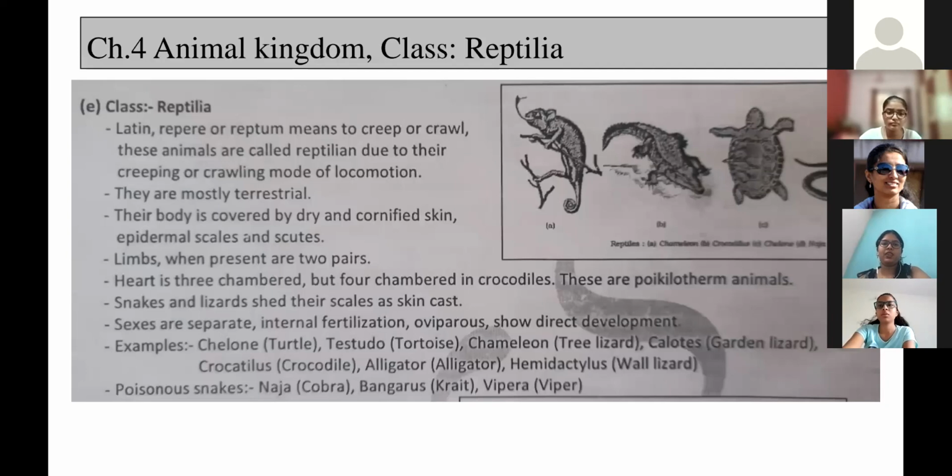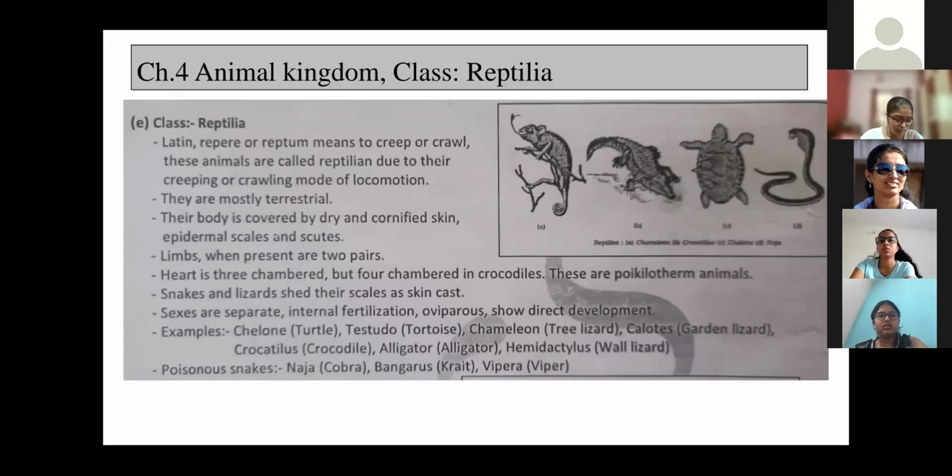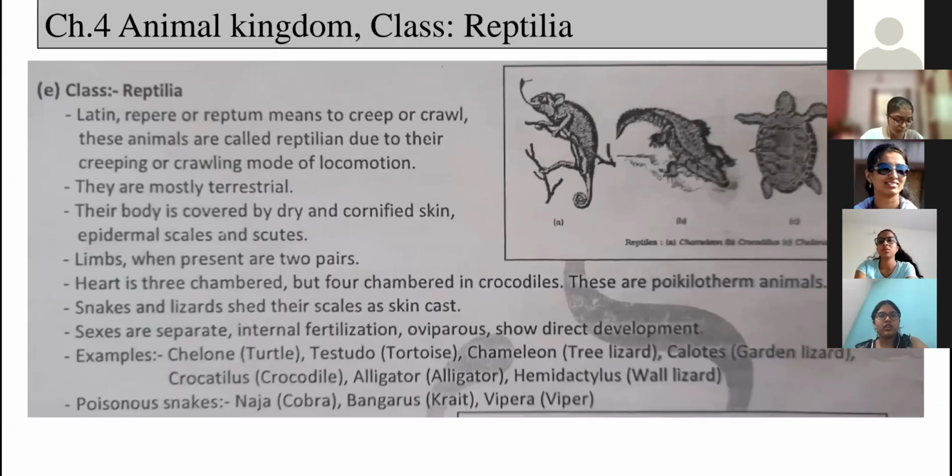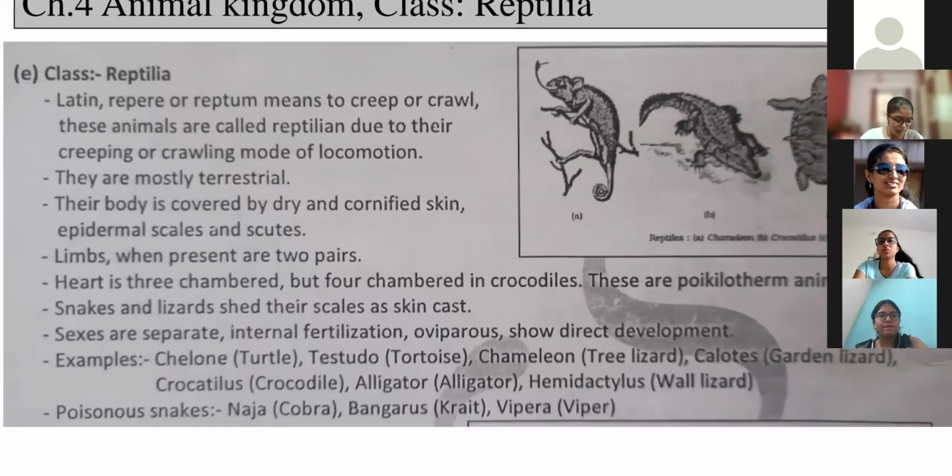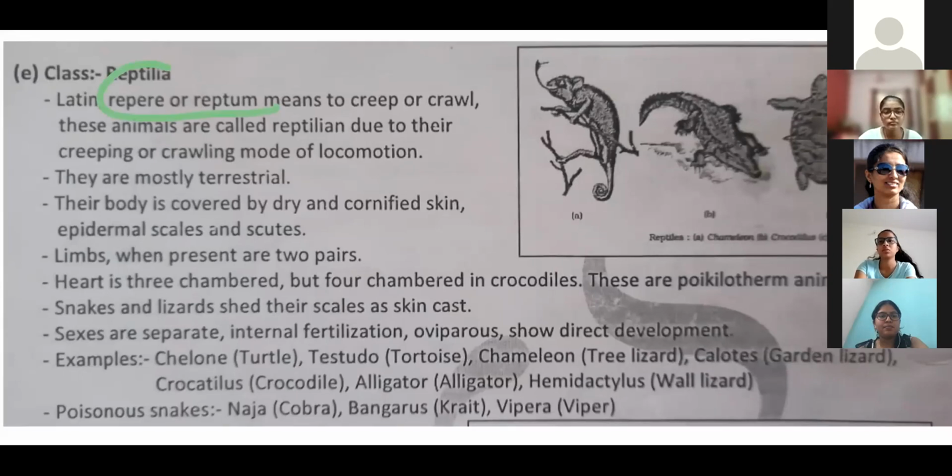Last time we discussed class Amphibia that belongs to subphylum Vertebrata. Now we are going to discuss class Reptilia, right? The term Reptilia arises from the Latin language, from repere or reptum.